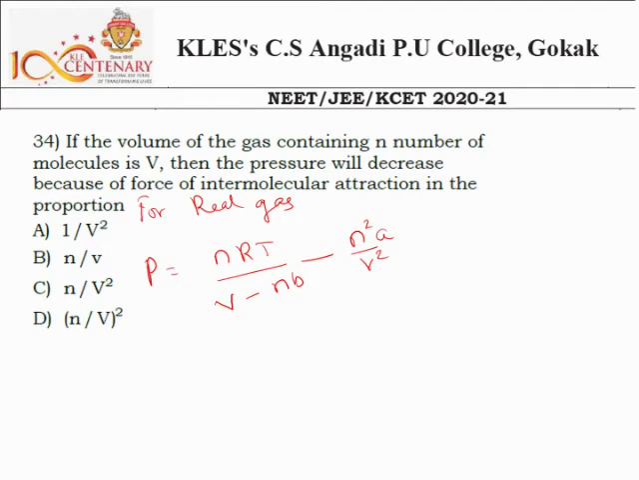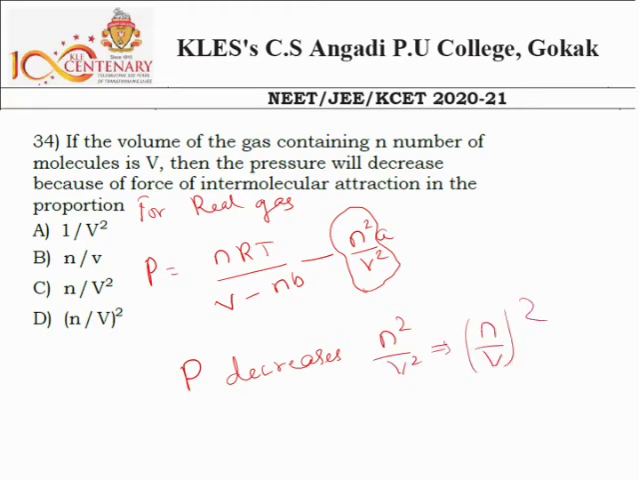Here n is the number of moles, R the gas constant, T temperature and V volume, and B and A are constants, called van der Waals constants. As the value of n square by V square increases, P decreases. So P decreases with the term n square by V square, or we can write it as n by V whole square. So the pressure decreases with n by V whole square. So this is the answer.